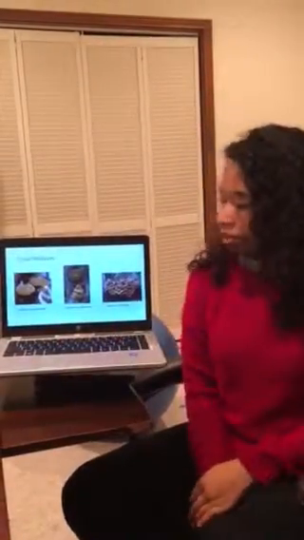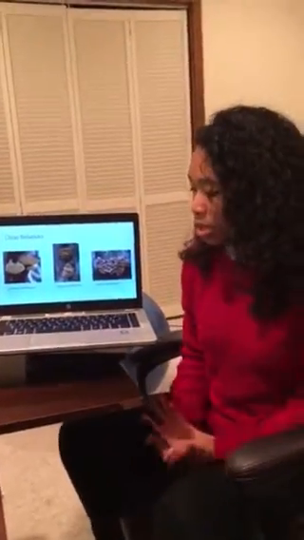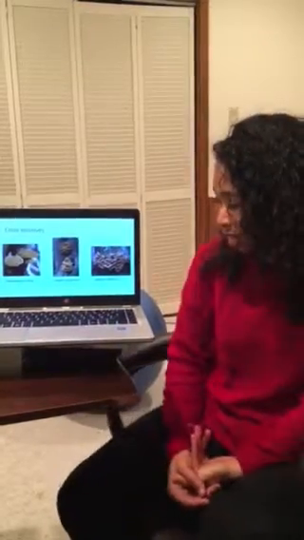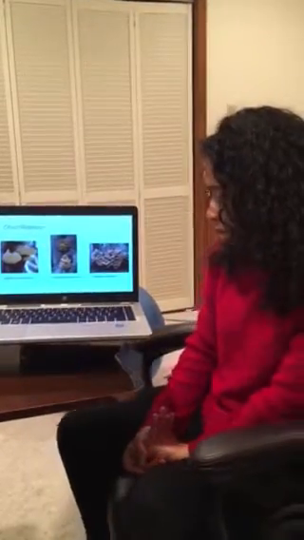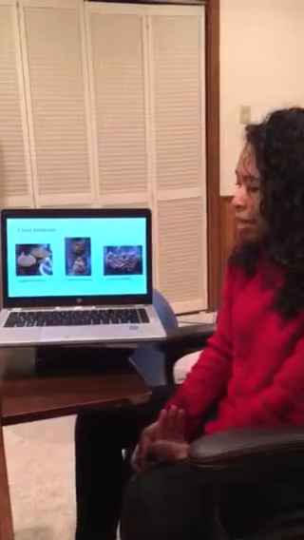Okay. Close relatives of the sulfur shelf fungi are these three: Laetiporus portentosus, Laetiporus gilbertsoni, and Laetiporus conifericola. These are three close relatives, and they are all also part of the same genus.